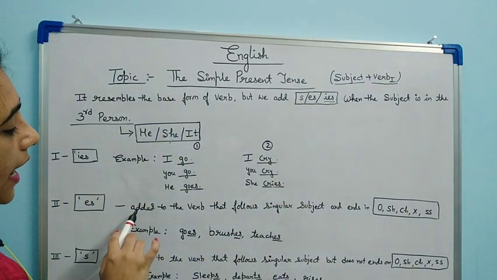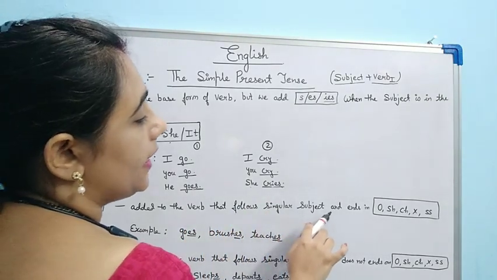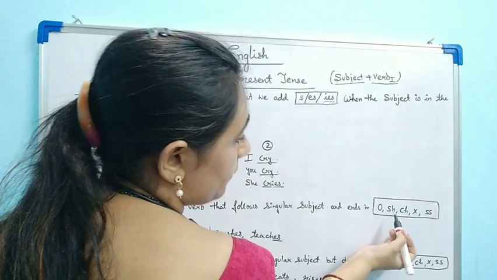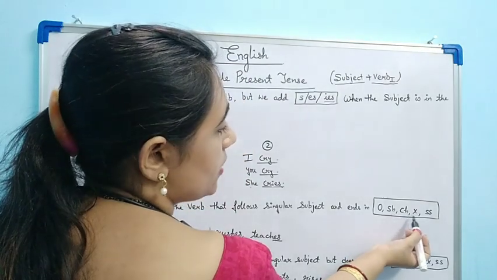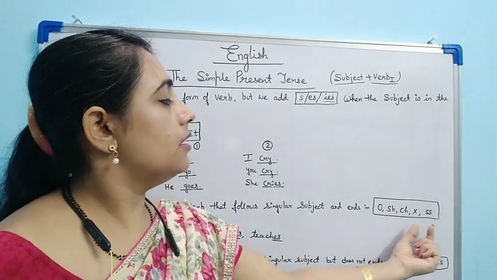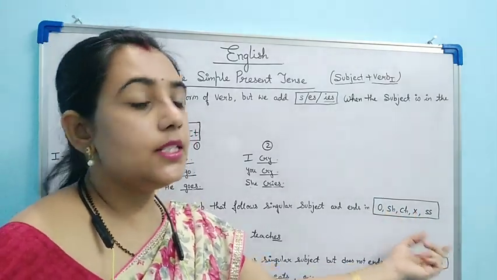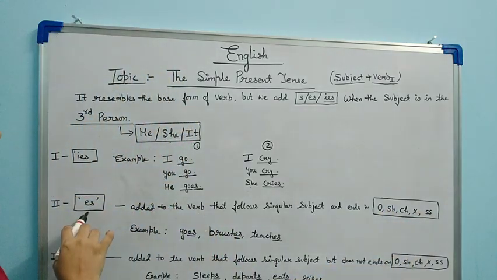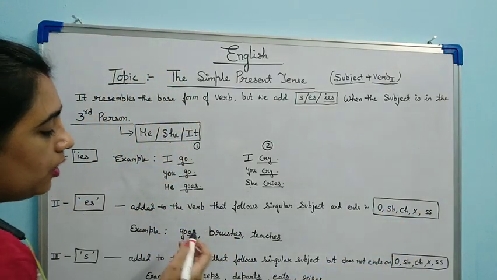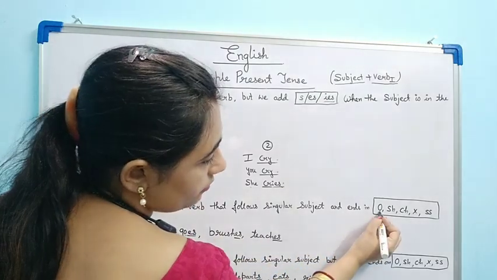Now ES is added to the verb that follows a singular subject and ends in O, SH, CH, X or SS. If the word is ending in these alphabets, we have to add ES. Let's see some example. Goes. See here, go is ending on O.